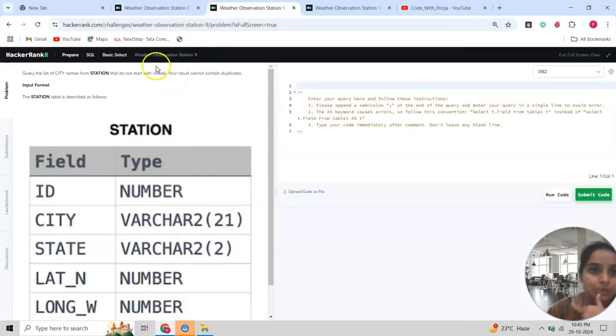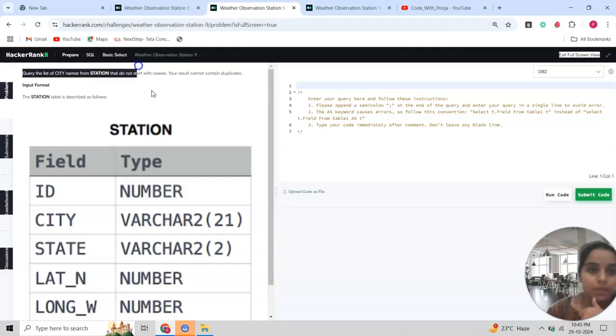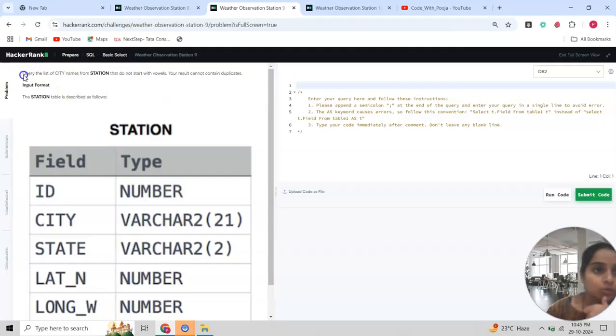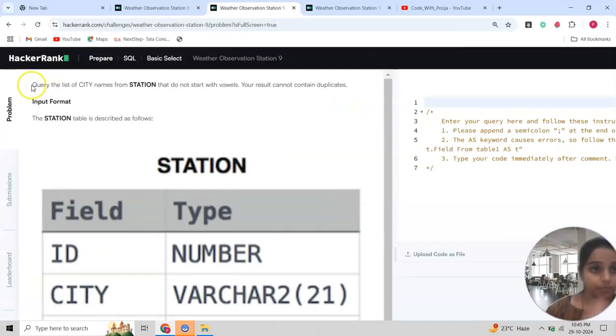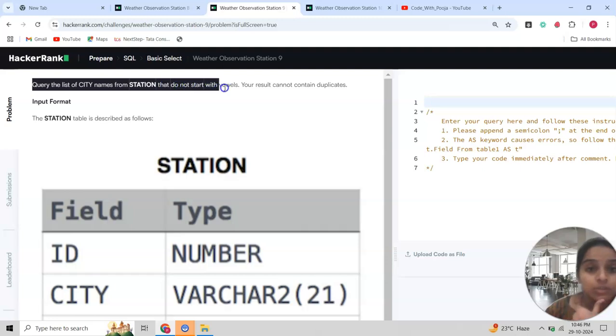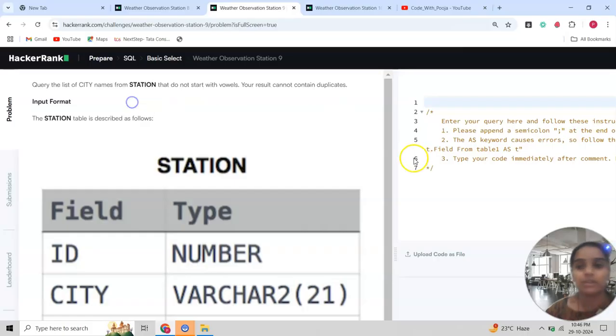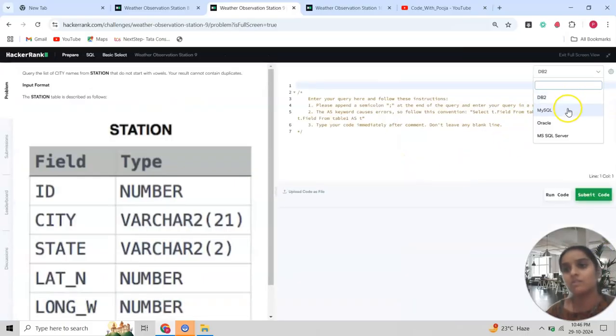For the ninth, I am taking Weather Observation Station 9. The question says: query the list of city names from station that do not start with a vowel. Your result cannot contain duplicates. It is the same as the previous one.